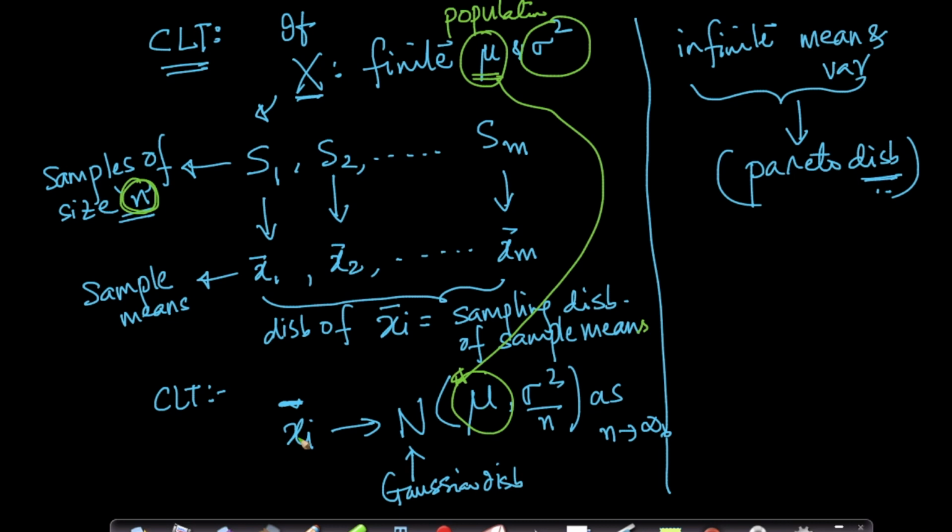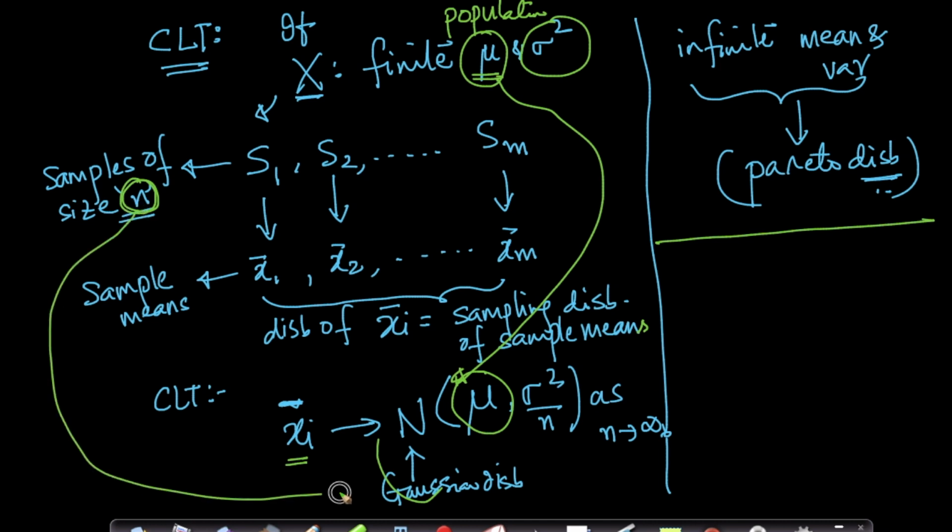Okay, so the mean of xi bar, this is important, which means it will have a Gaussian distribution with the same mean as the population mean. And the variance of your xi bar will be sigma square by n. Here is your n. So this n comes here, this sigma square comes here, as n tends to infinity.